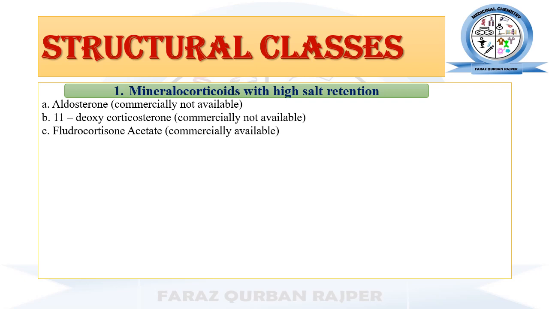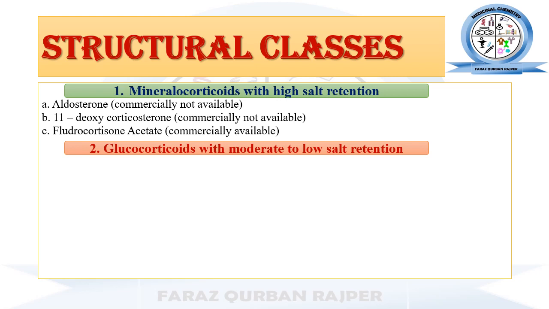These three have mineralocorticoid activities, but aldosterone and 11-deoxycorticosterone are commercially not available. The only mineralocorticoid which is commercially available is fludrocortisone acetate.